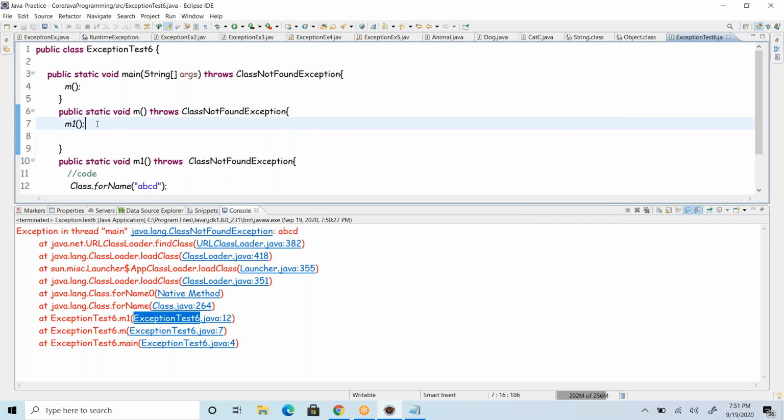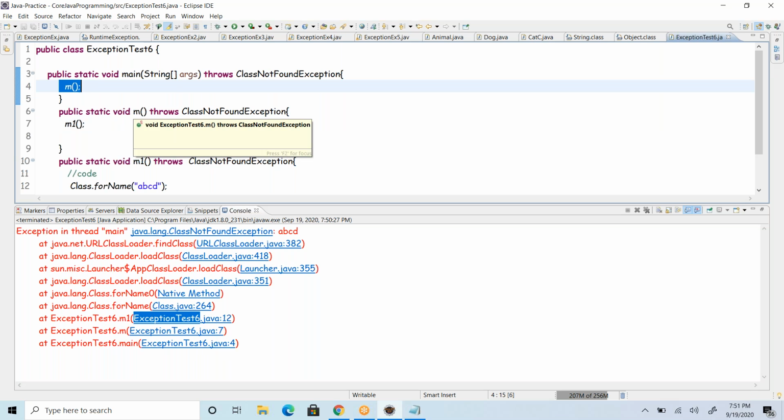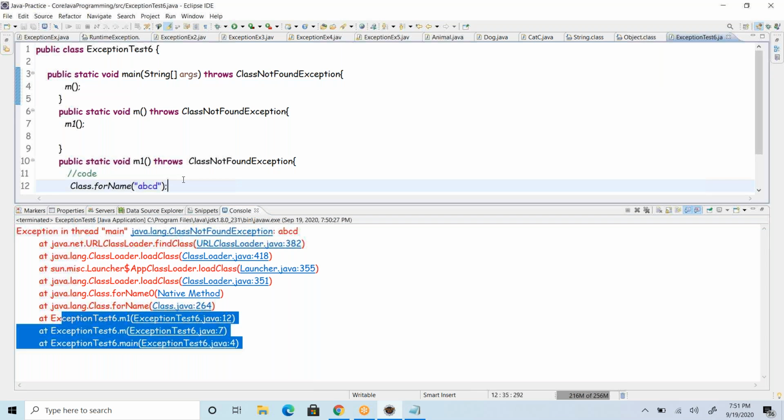Line number 7. And again you can see in the stack trace line number 4. Line number 4 is the caller of this particular method m, so it sends it back to this one. So the whole stack trace is given, and based on the stack trace, we'll go there and fix it.